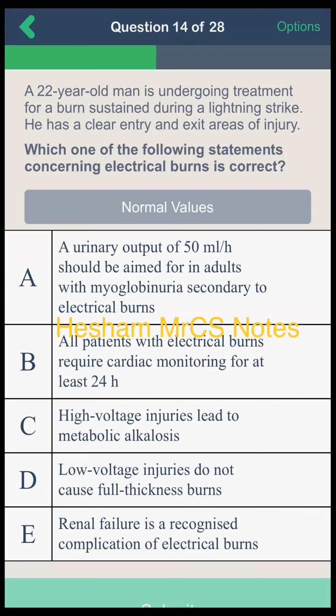Okay, then question number 15. You are excellent, doctor. Thank you.